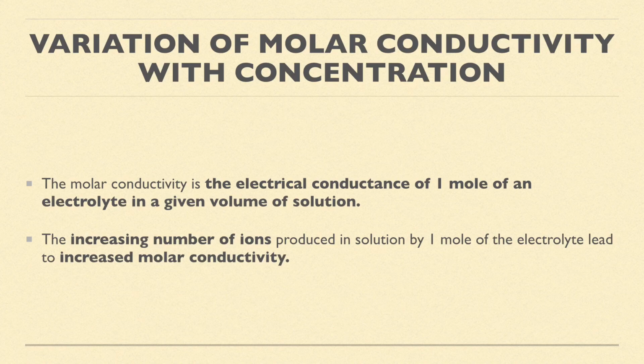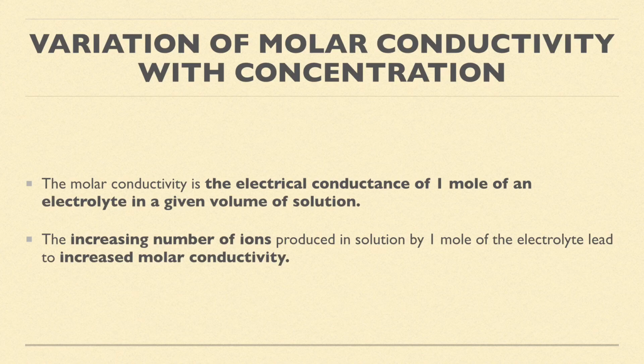Okay, so that is what the increasing number of ions produced in solution by 1 mole of the electrolyte lead to increased molar conductivity. Understand, on dilution, volume increases. Dilution means the concentration decreases. So concentration decreases, molar conductivity increases. There it was direct variation, here it is inverse variation. Okay, now we will see the variation of molar conductivity